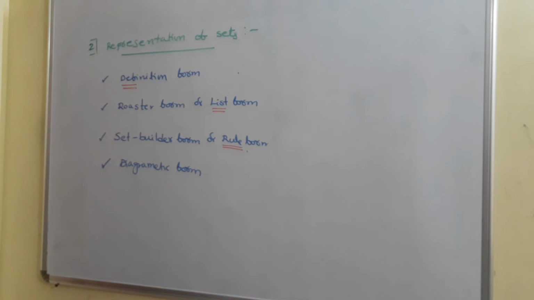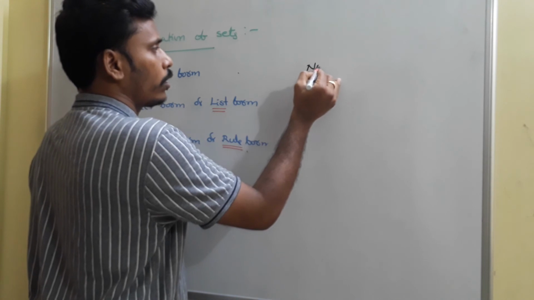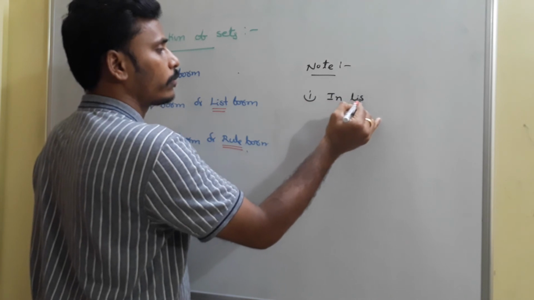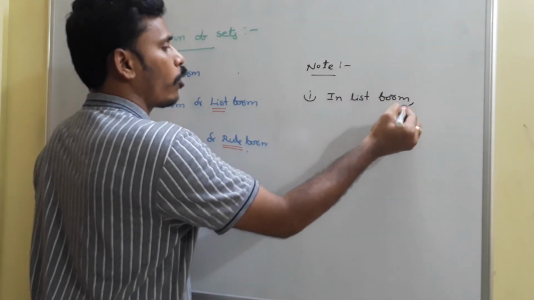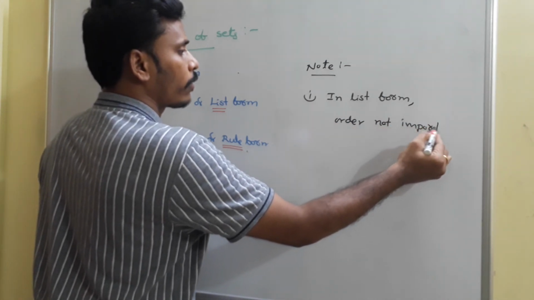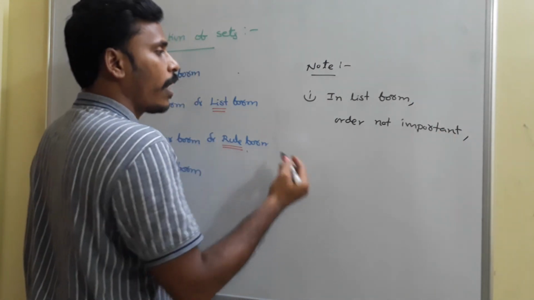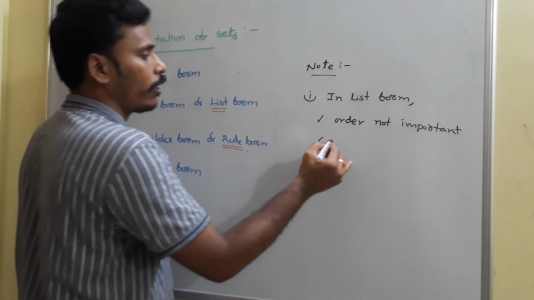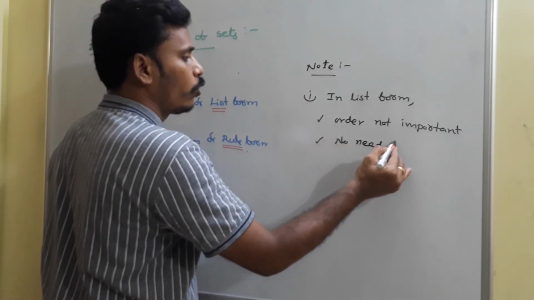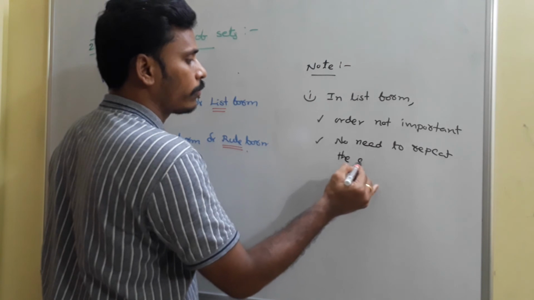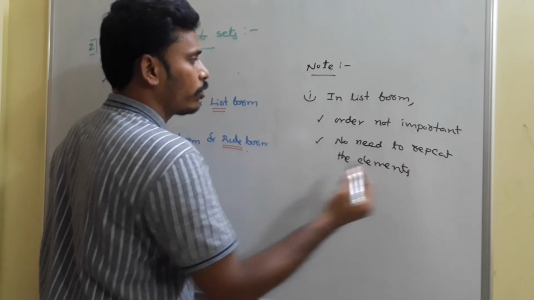Here we need to note 2 different aspects. Those 2 are somewhat important in representing sets. You just take it as a note. The first point is, in list form, order is not important. And the next thing is repetition. No need to repeat the elements. If you have a repetition, no need to repeat the elements. This is just about the list form.